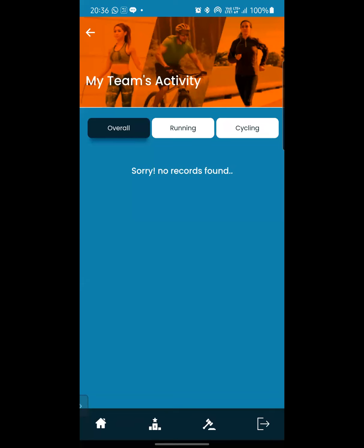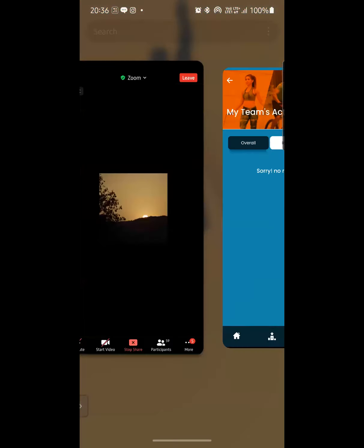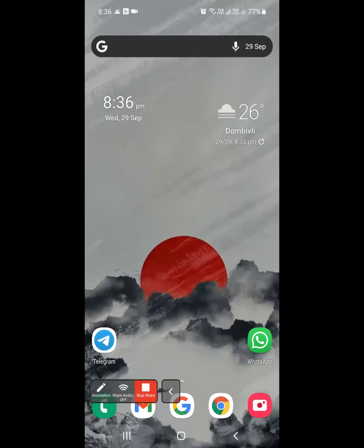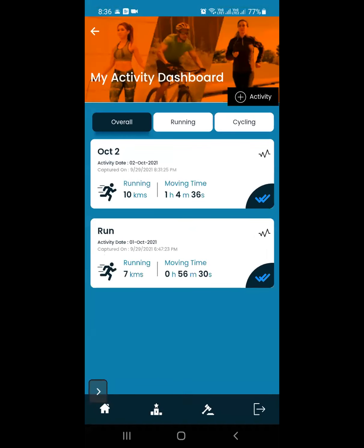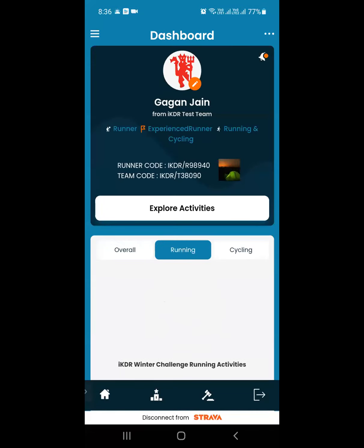Now, can you do something, Gagan? Can you present your screen just so that we can show that in the runners tab, it will now be showing us 2 ticks. Yeah, so now you see on October, it is appearing as 2 ticks. So the runners will always know whether their activity is approved by the referee or not. If it is one tick, it means the captain has approved, the referee has not. Only once the referee has approved it, it will come as 2 ticks.